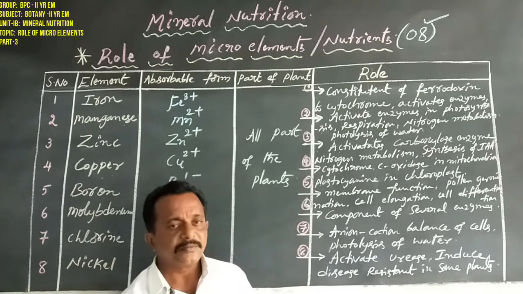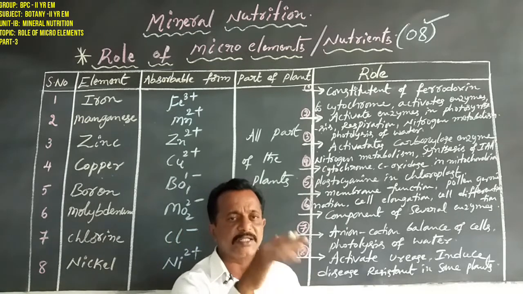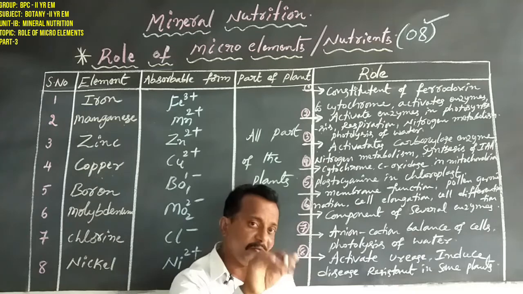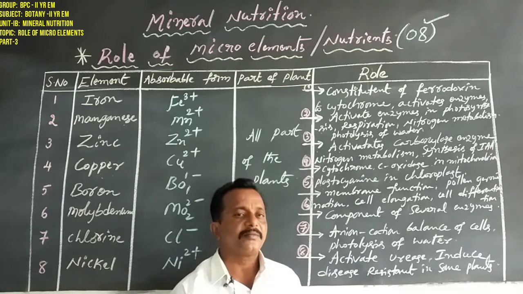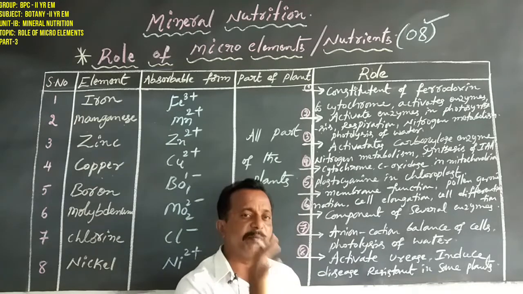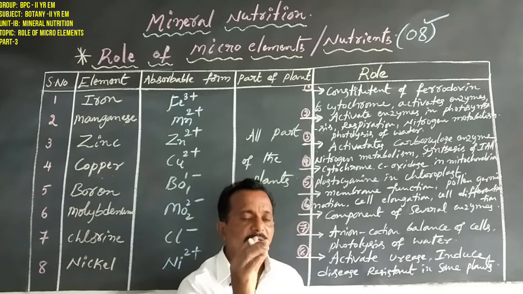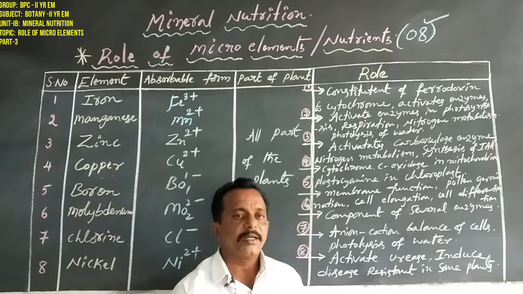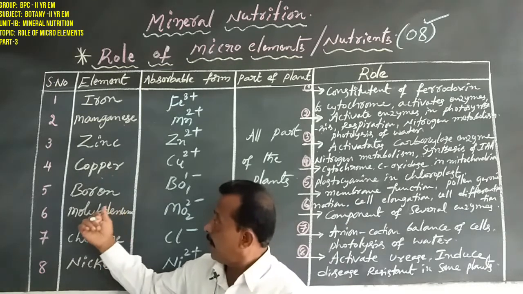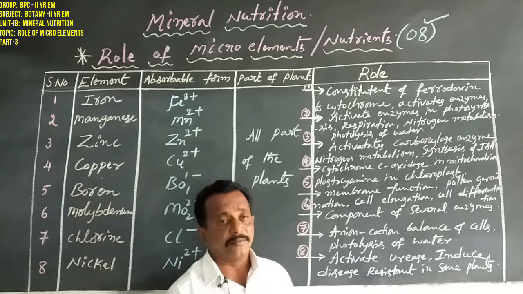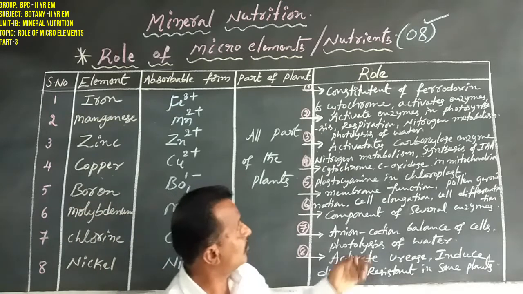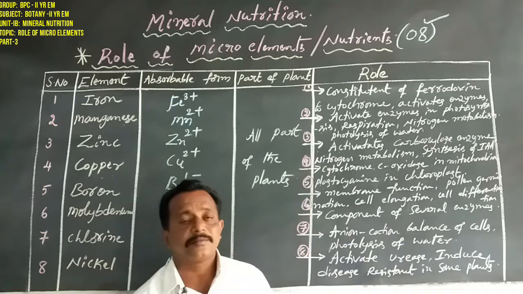Membrane function. Dear students, the cell is covered by the cell wall, and the cell wall is covered by the cell membrane. The main cell membrane function is osmoregulation. In this function, boron is always helping, and also in pollen germination.